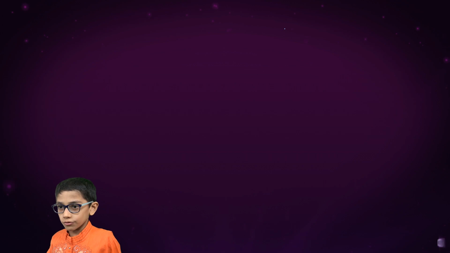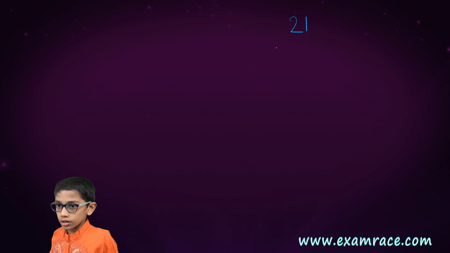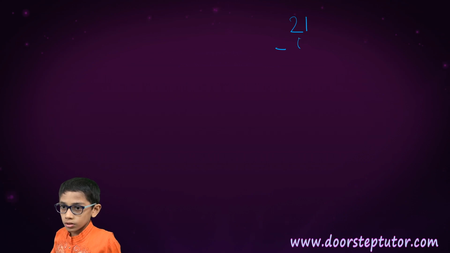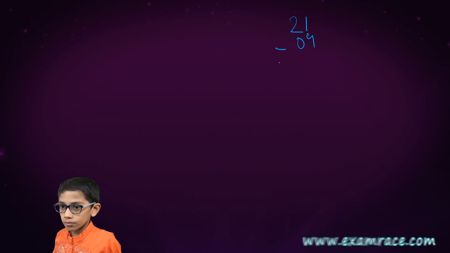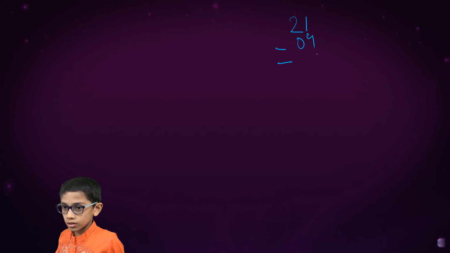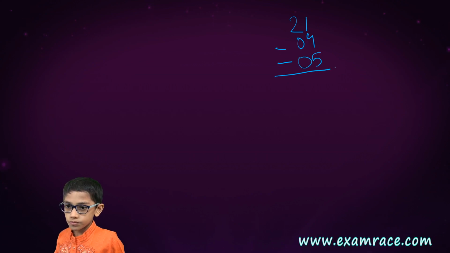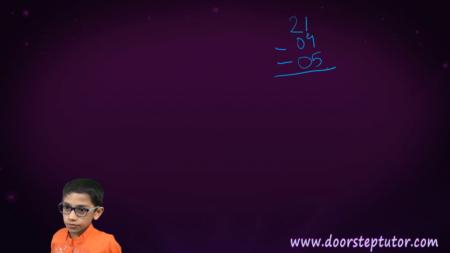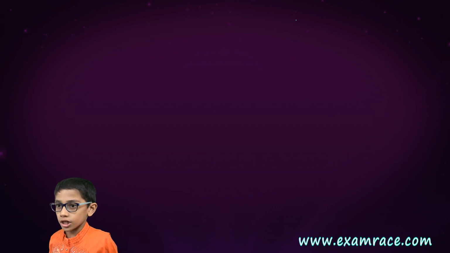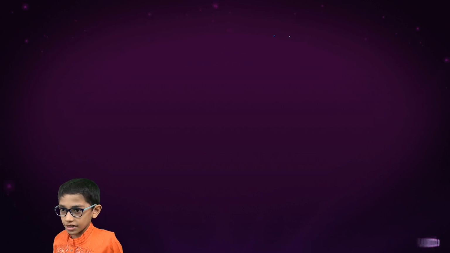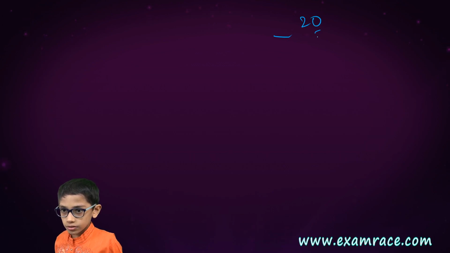Now I will give you some subtraction questions. Now I will give you one subtraction question. 20 minus 5.